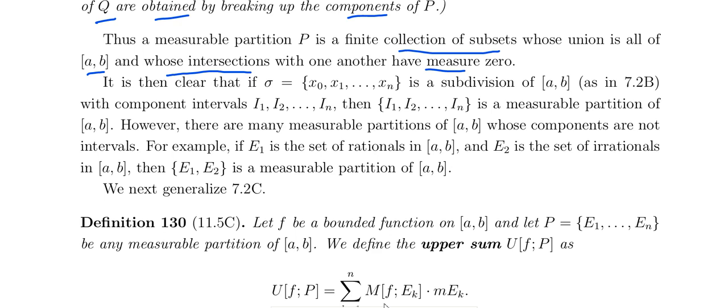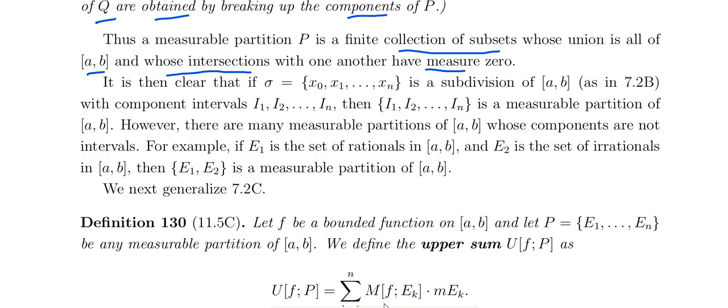If sigma = {x0, x1, ..., xn} is a subdivision of [a, b] in the Riemann integral, with component intervals I1, I2, ..., In, then I1, I2, ..., In is a measurable partition of [a, b]. But there are many measurable partitions of [a, b] whose components are not intervals.